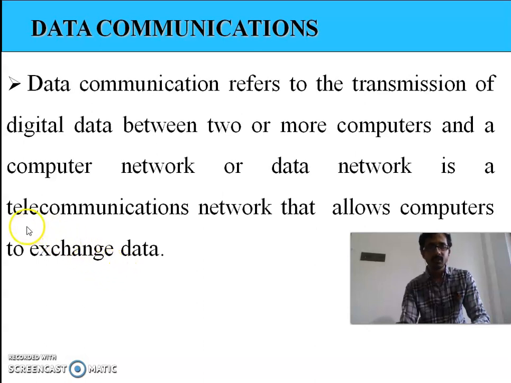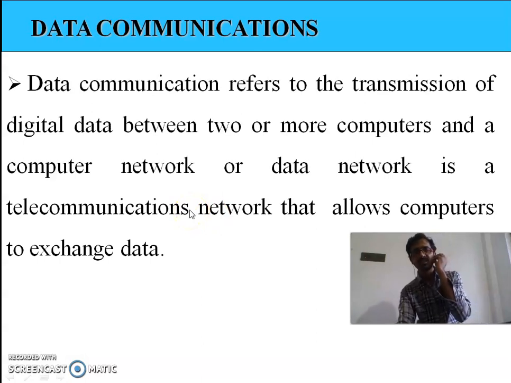First of all, what is a telecommunication network? Telecommunication means communication over a distance by wire or wireless. So data communication is nothing but transmission of digital data between two or more devices, by using a telecommunication network.